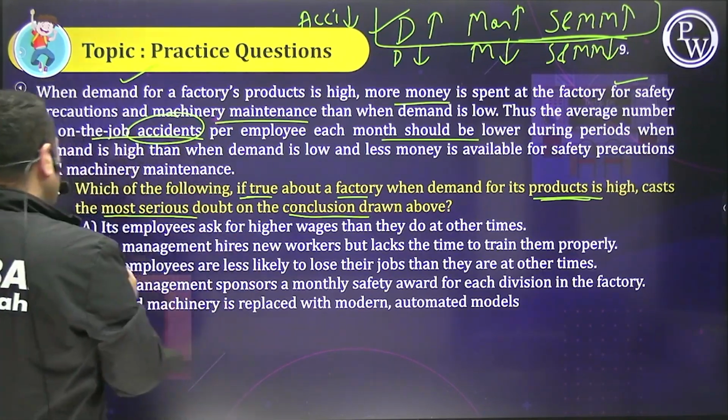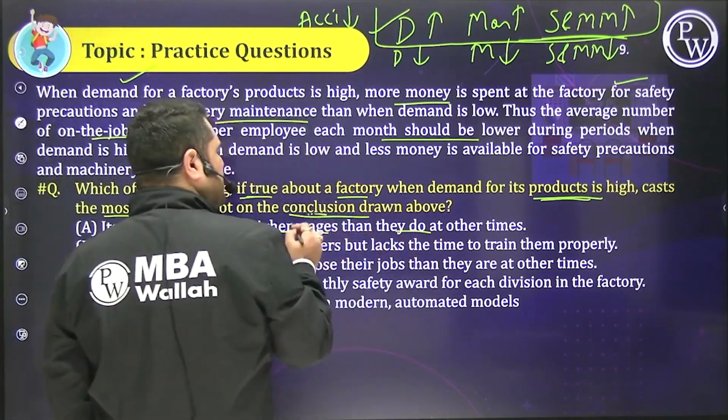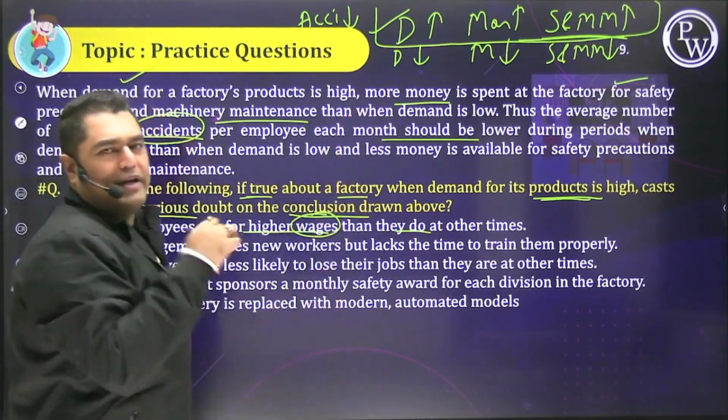Now let's see. A: its employees ask for higher wages than they do. Beta, wages की बात ही नहीं हुई है, so we don't care. Now you cannot say, sir, that means money will go low na.